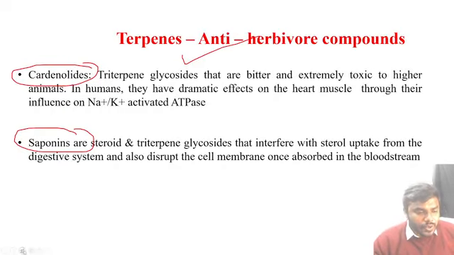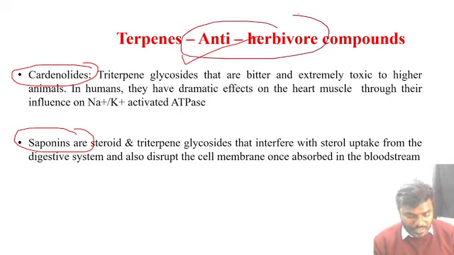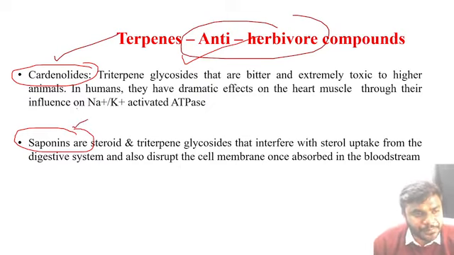Okay. Now let's look into the types of terpenes which act against the herbivores. I told you, friends, the terpenes are not only acting against the insects, but the terpenes are also acting against the herbivores. Okay, now let's try to understand that. What are the examples of the terpenes which act against the herbivores? One we can call the cardenolides. Another one, friends, we will be calling the saponins. Please kindly don't forget these two, friends.